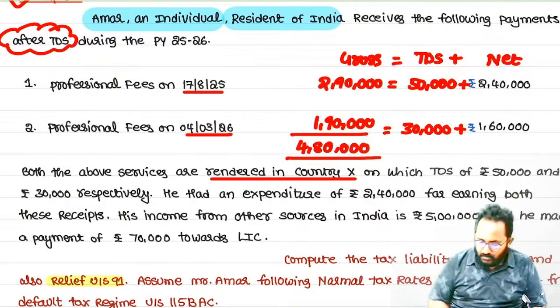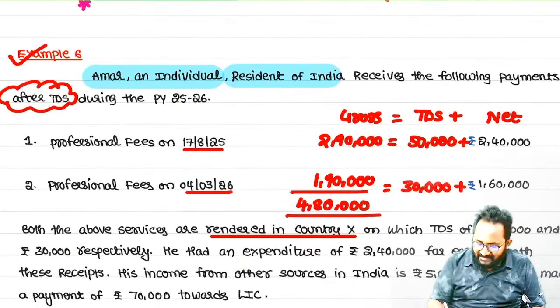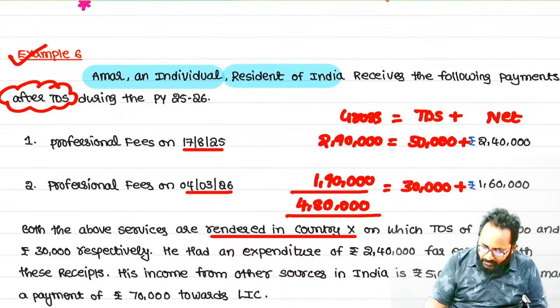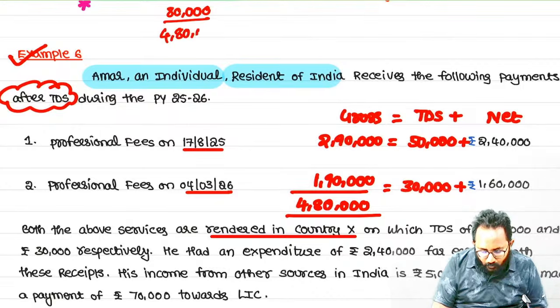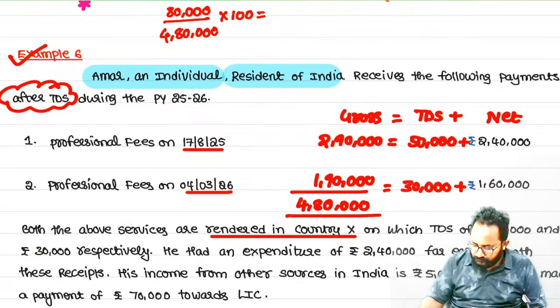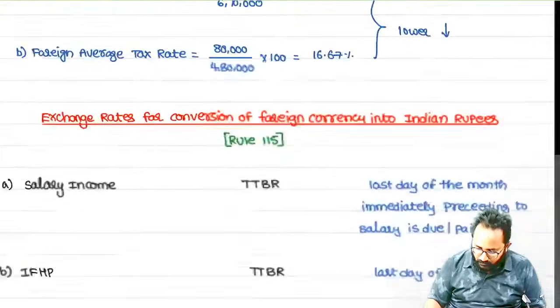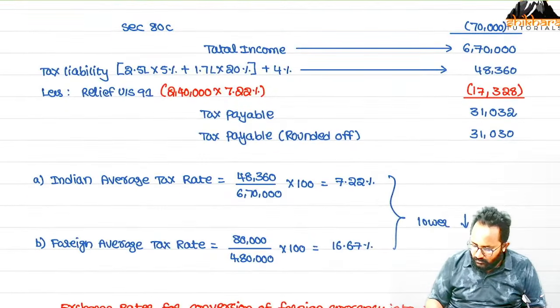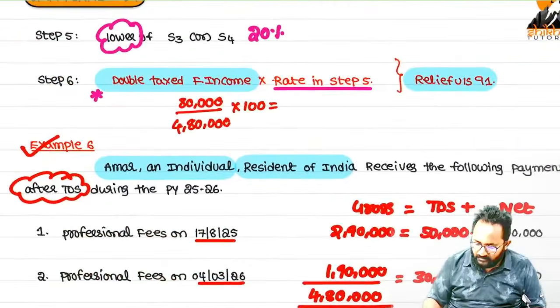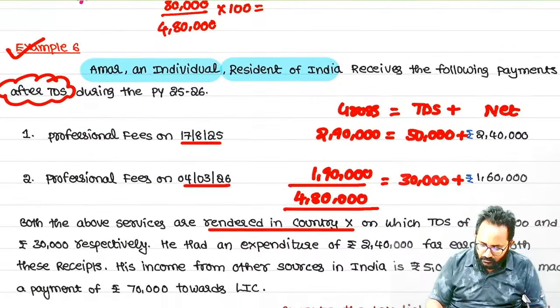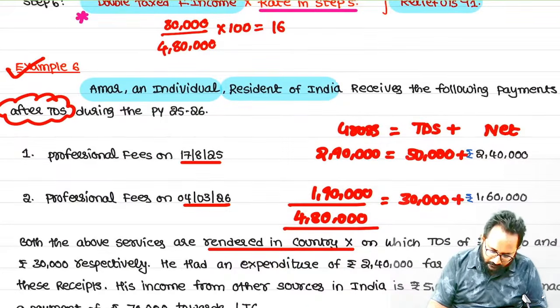On that 4,80,000, you paid how much foreign tax? 80,000. Can I calculate the foreign tax rate easily here? Yes. 80,000 tax we paid on foreign income of how much? 4,80,000. Please calculate the rate. How much? 16.67%.